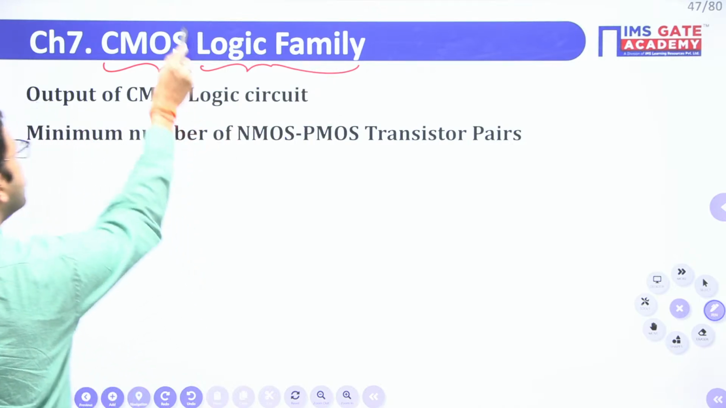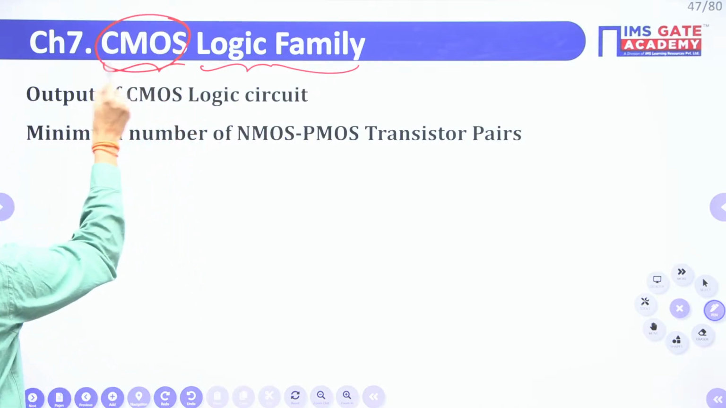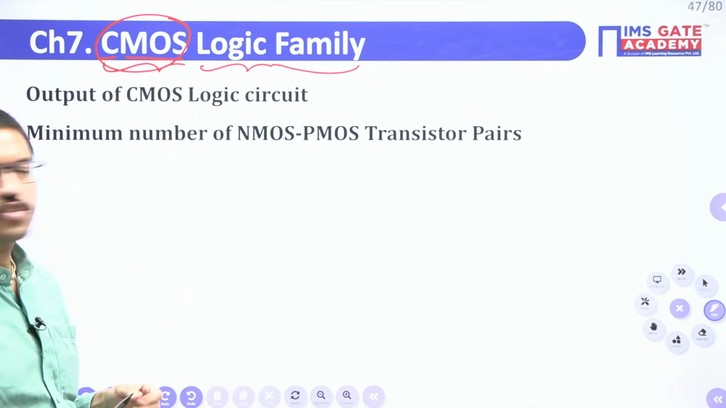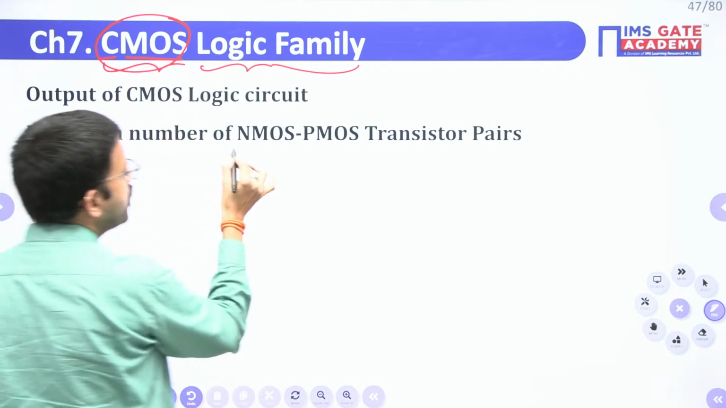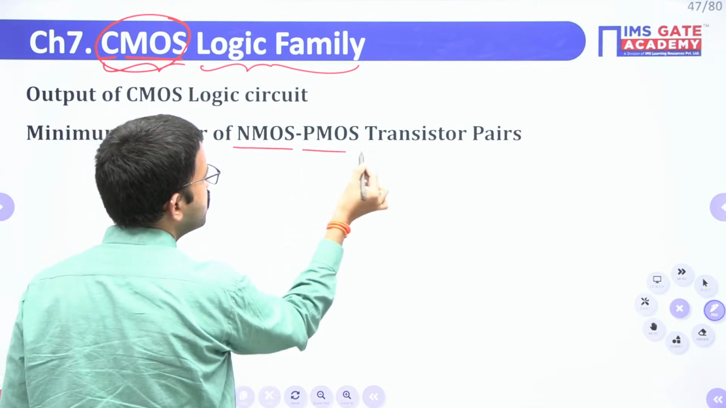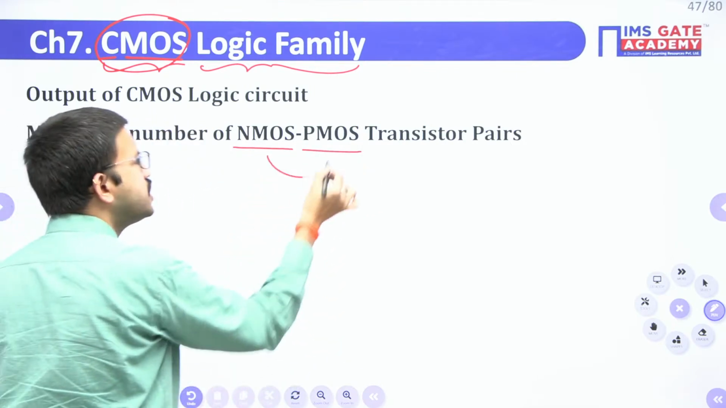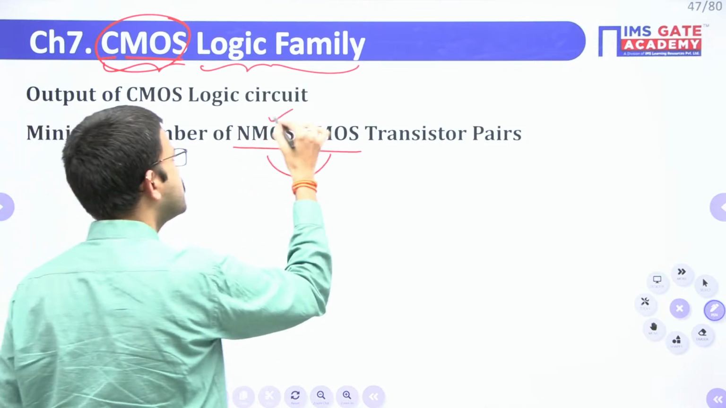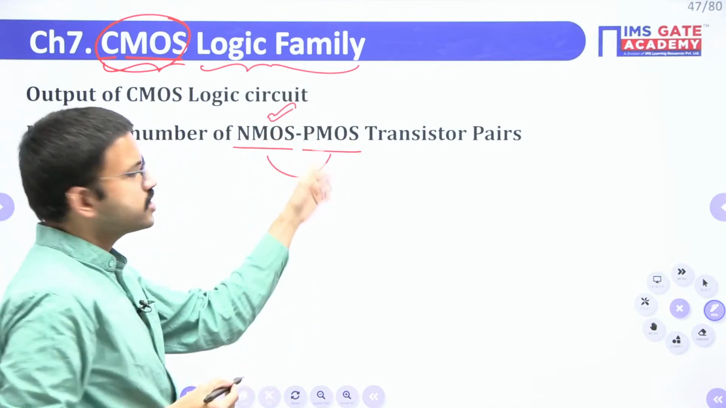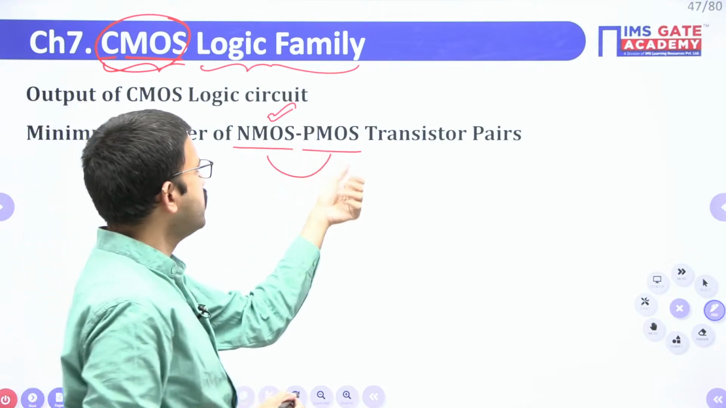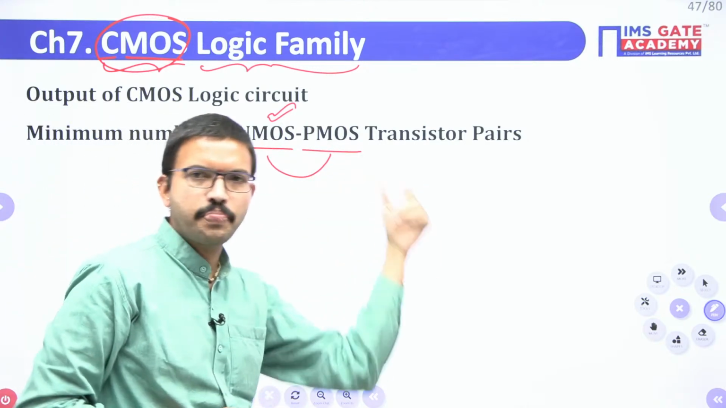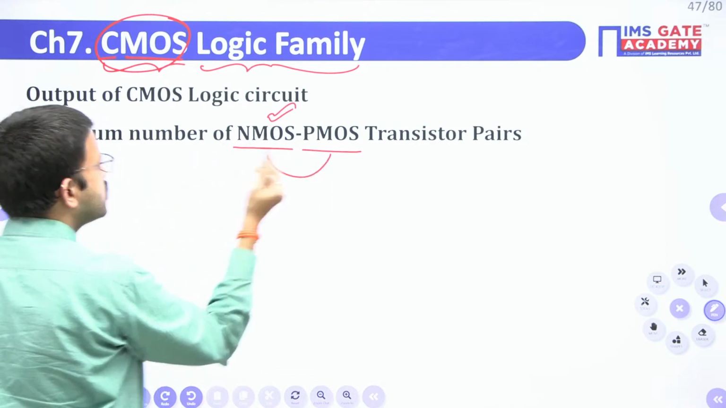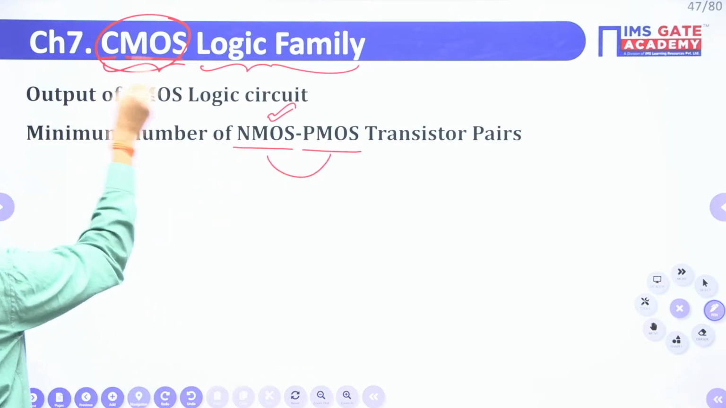Here we are using one term, CMOS. C stands for complementary, MOS means metal oxide semiconductor. Here you will have two types of transistors, one is NMOS, the other is PMOS. The functionality of these two are complement to each other. For example, if this is on, this PMOS transistor will be off, and vice versa. Since these two are complement to each other, the name CMOS has been given.